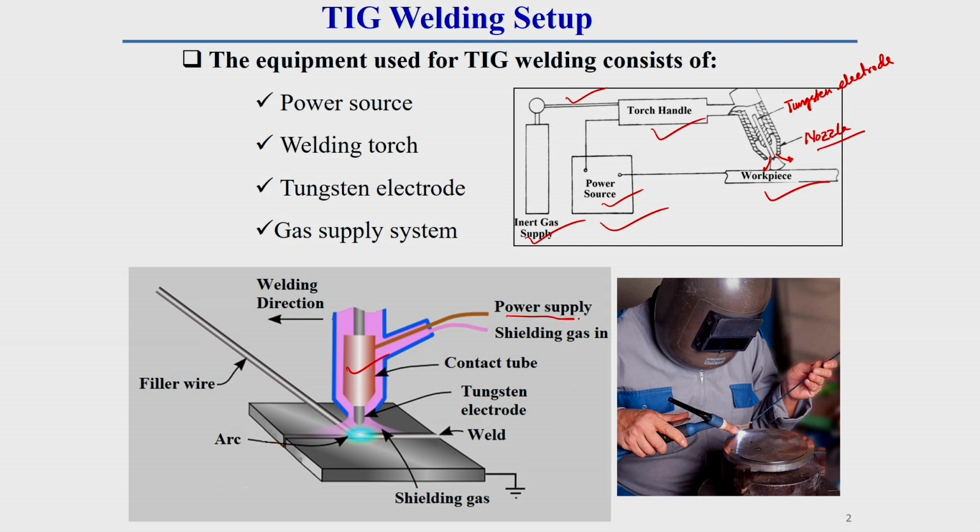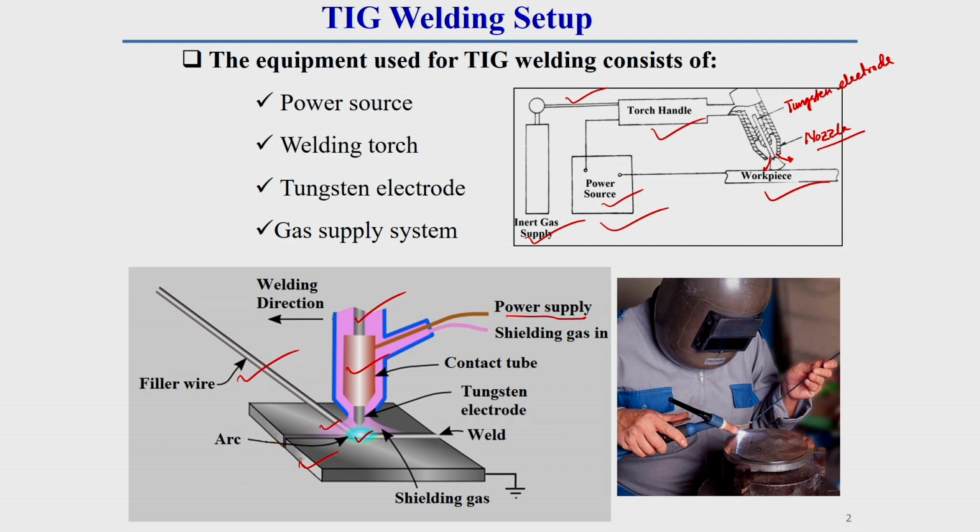With this contact tube, this power supply cable is connected. Another terminal is connected to this workpiece. Here you can easily see this is shielding gas, this is generally called the tungsten electrode, and here the arc is generated. Sometimes, if filler material is required, it is supplied separately.